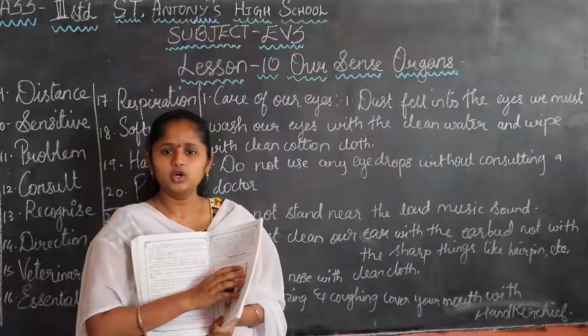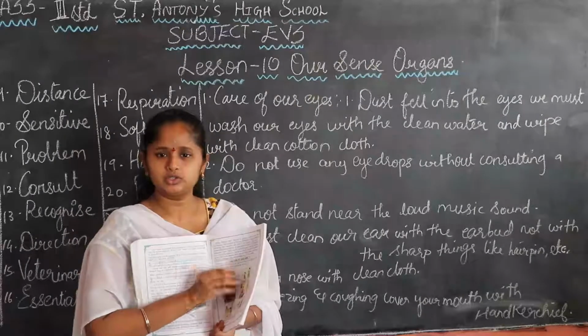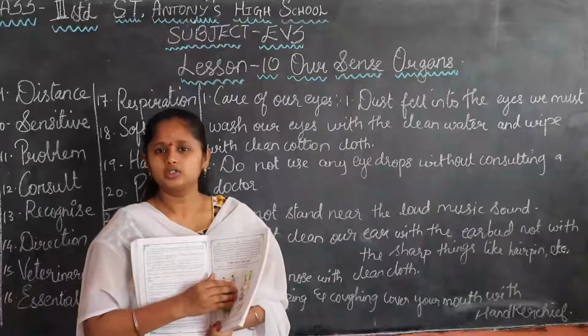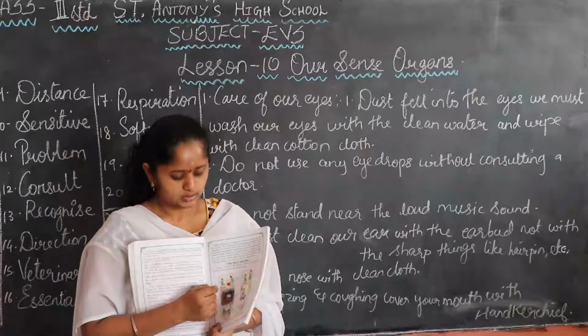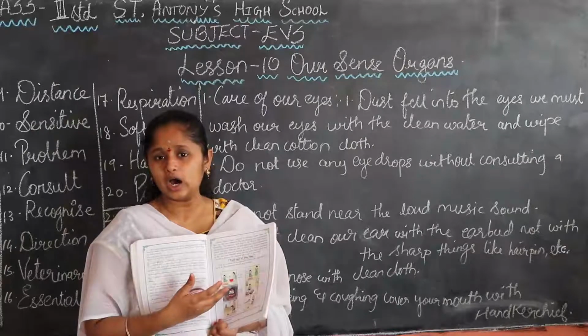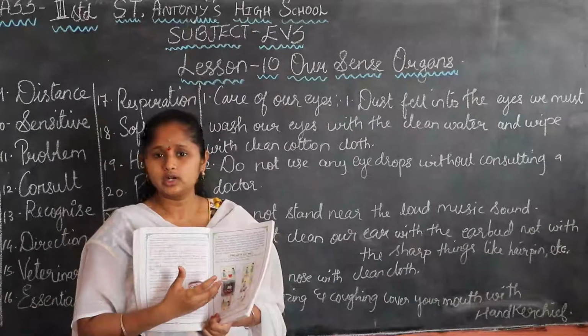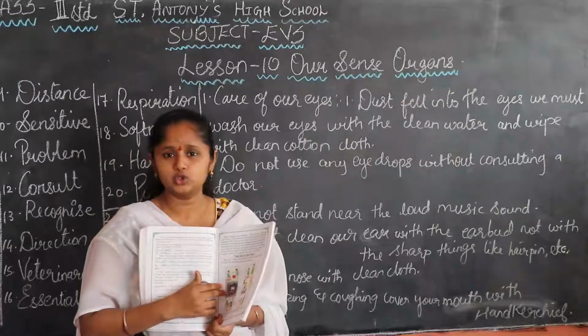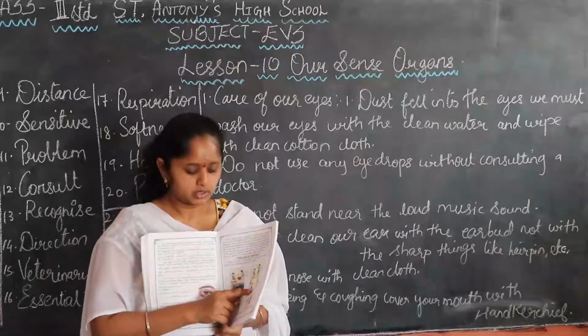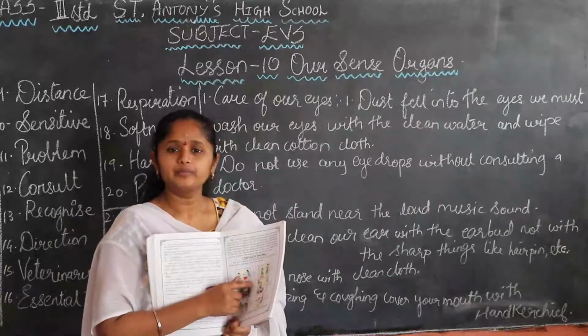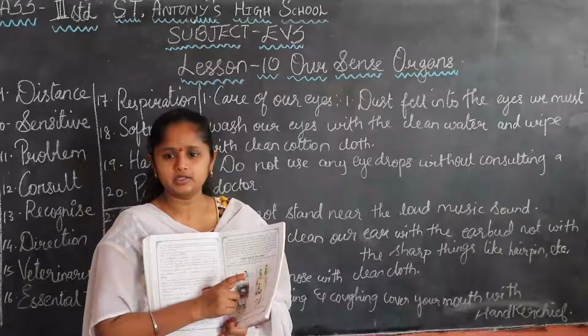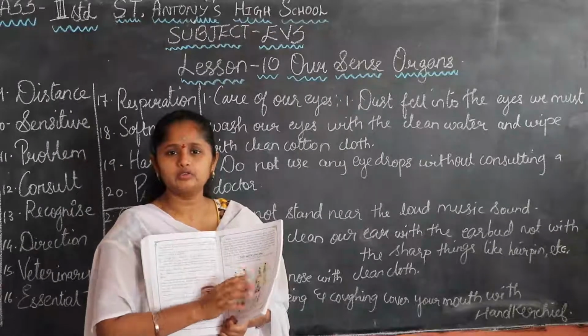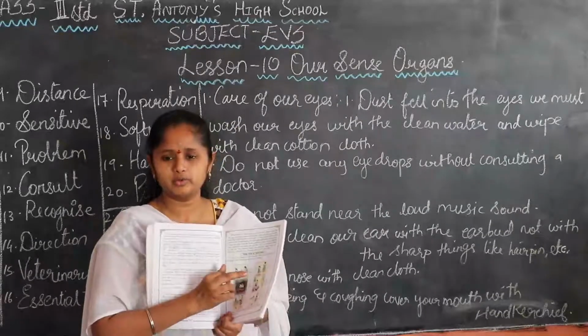We have to sit straight and study. If we sit in a dark place and study, that will affect our eyes also. So we must sit in a ventilated place, that means a place with proper light and fresh air.